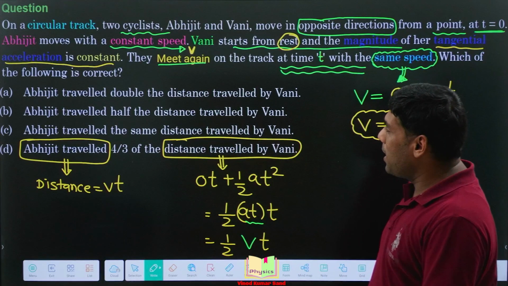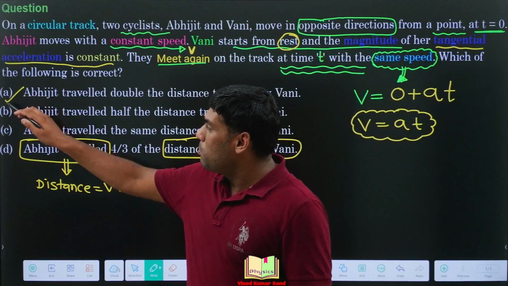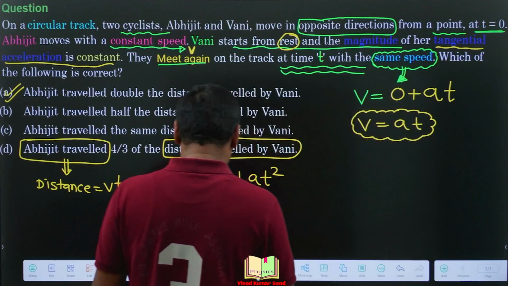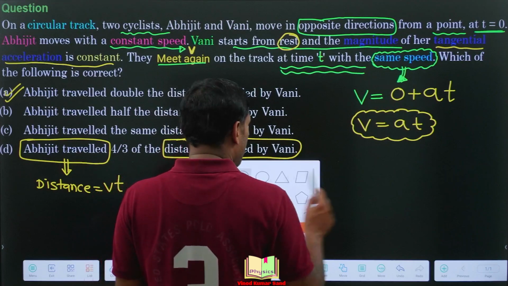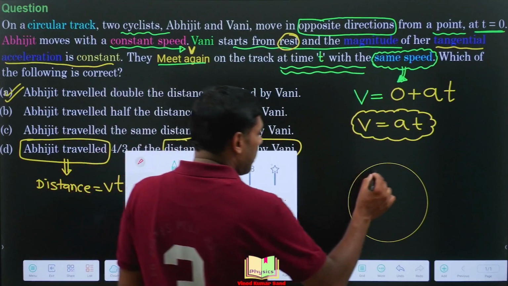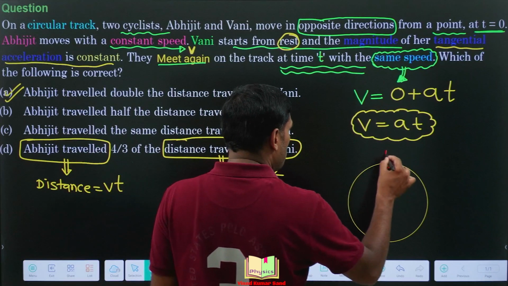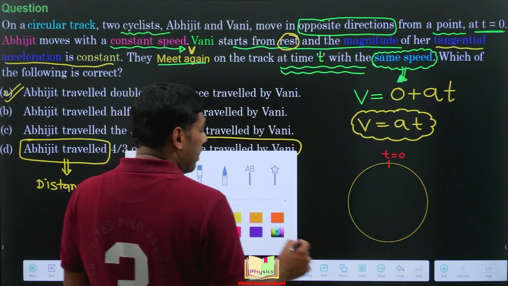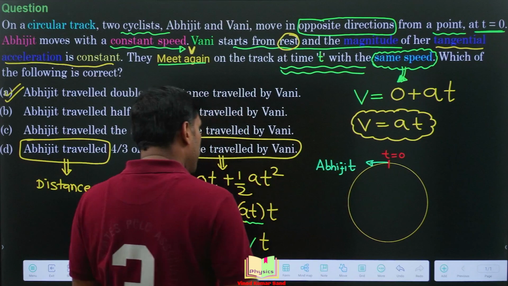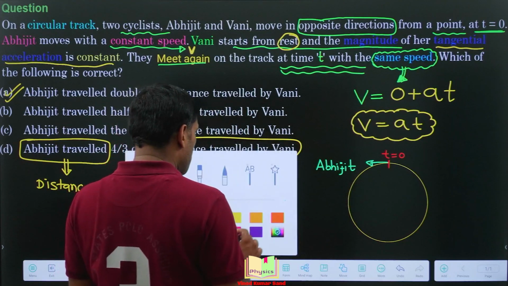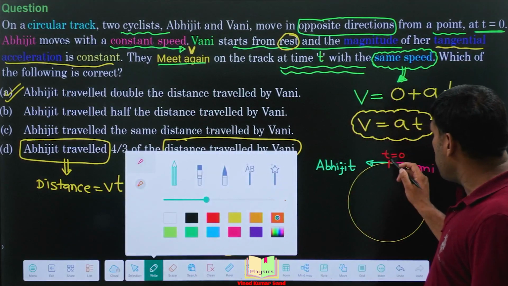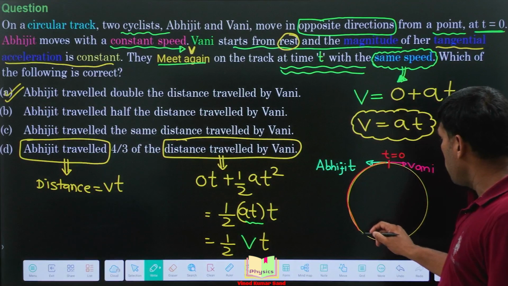So which option should be correct? The first option must be correct. The diagram was like this. If you want the diagram, here was the circle, let's say, and then t is equal to 0. We consider this moment t is equal to 0. Let's say from here Abhijit has to go in this direction and Vani has to go in the opposite direction. Now Abhijit will travel twice the distance as compared to Vani.